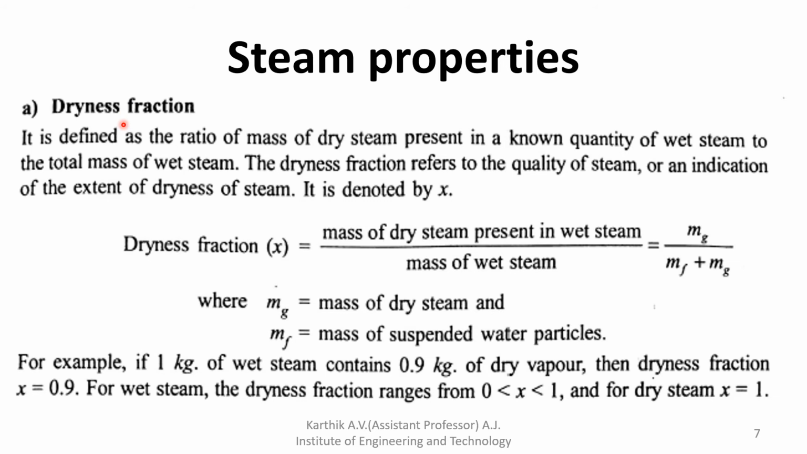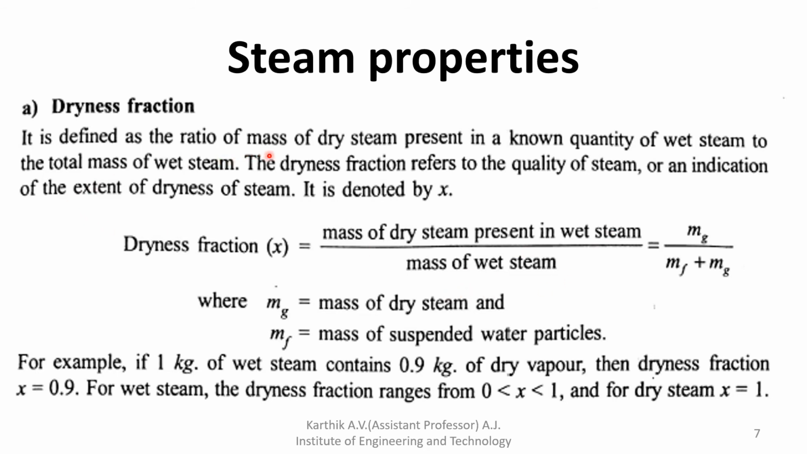So dryness fraction is very important for wet steam. It is denoted by x. It is the ratio of the mass of dry steam present in a wet steam to the mass of wet steam.